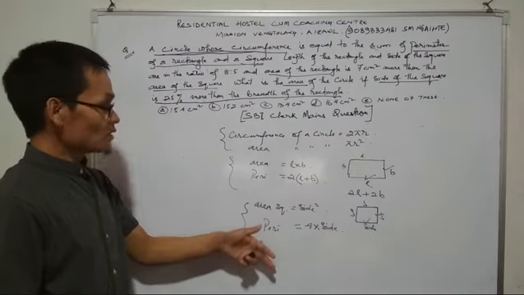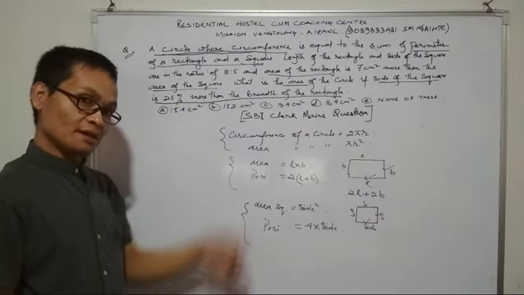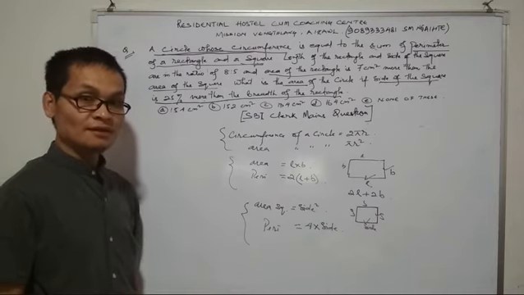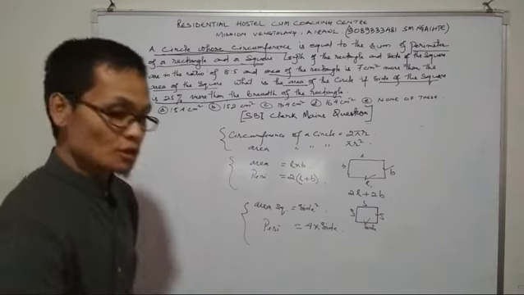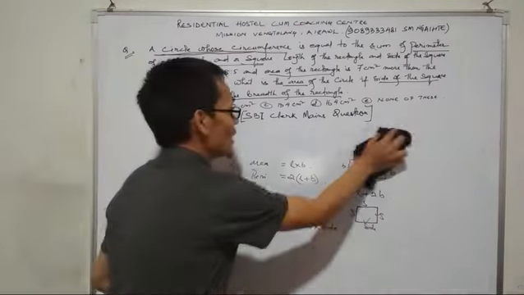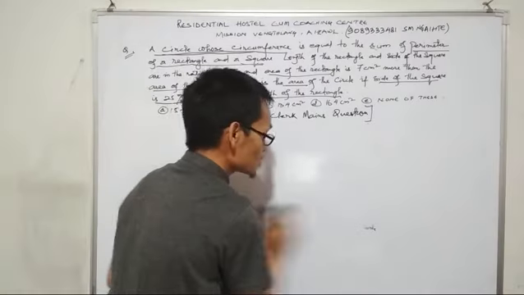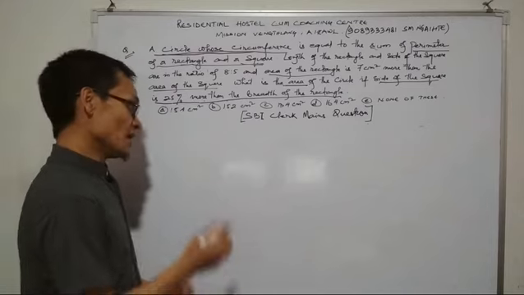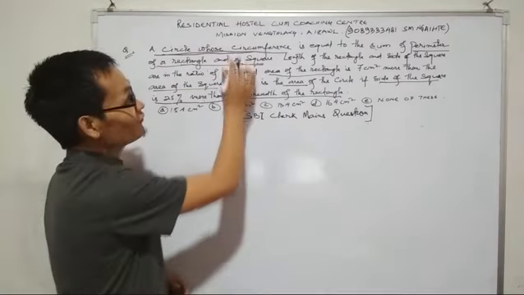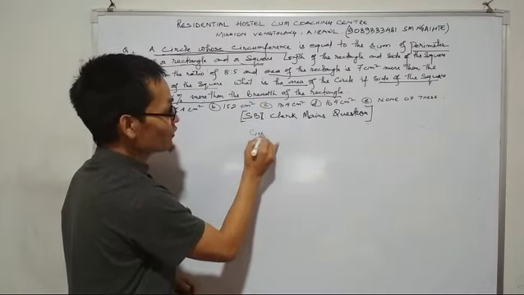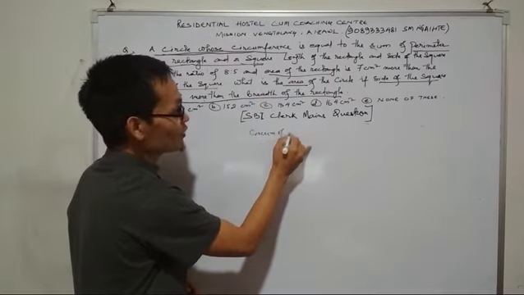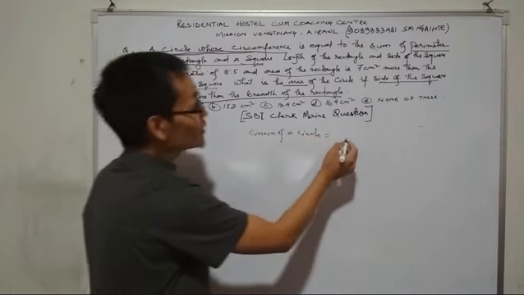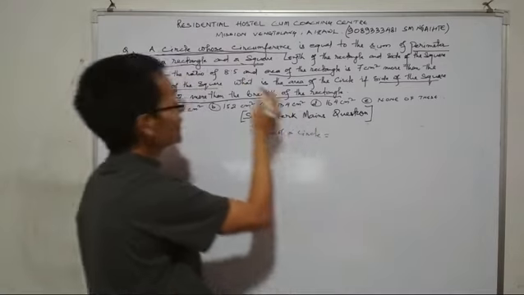These are the points in the question, and this is the process for solving it. Now let's shorten it. Point number 1: the circumference of a circle is equal to the sum of the perimeter of a rectangle and a square.